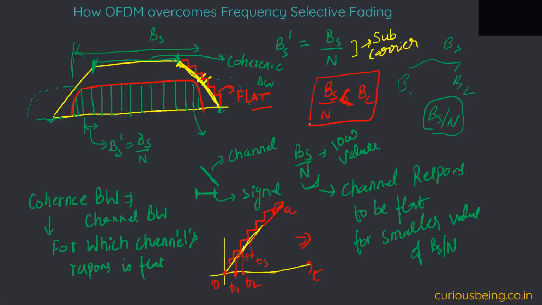Yes. So Vipul made a very good point, that in this case, when we are dividing the signal bandwidth into multiple subcarriers, if we only look mathematically, the BS by N is actually less than the channel bandwidth, and this is not frequency selective. So this is only the mathematical way of looking at this. But if we look practically, or more from the intuition point of view, how it is doing that, then this particular piecewise approximation is the answer.